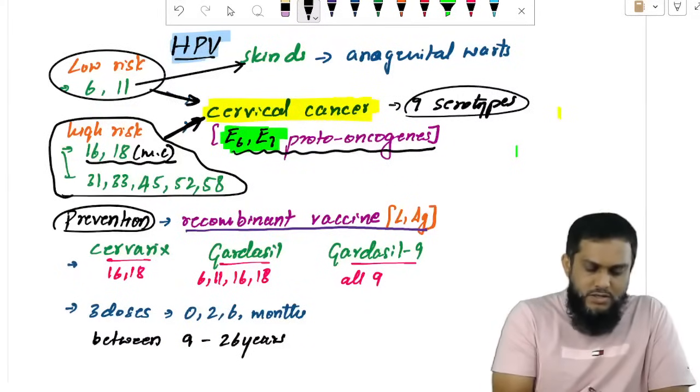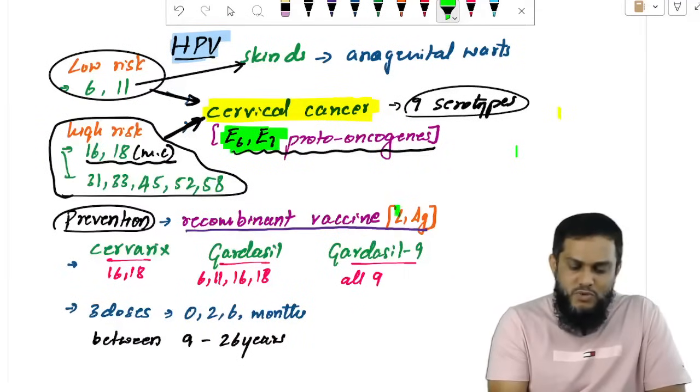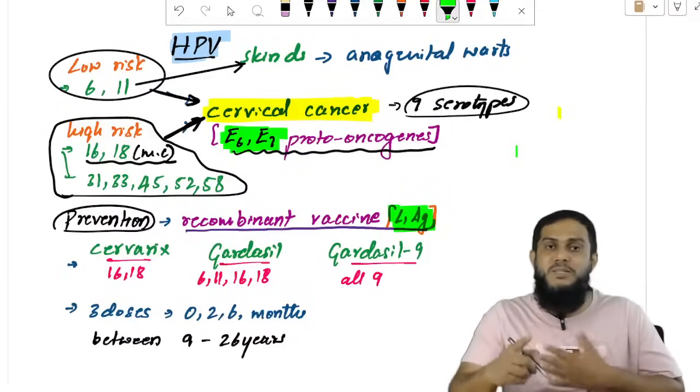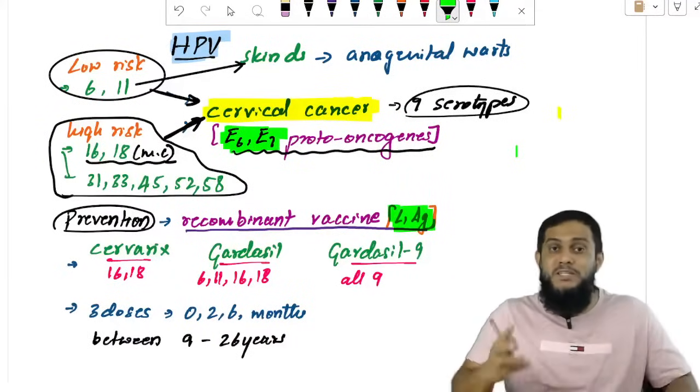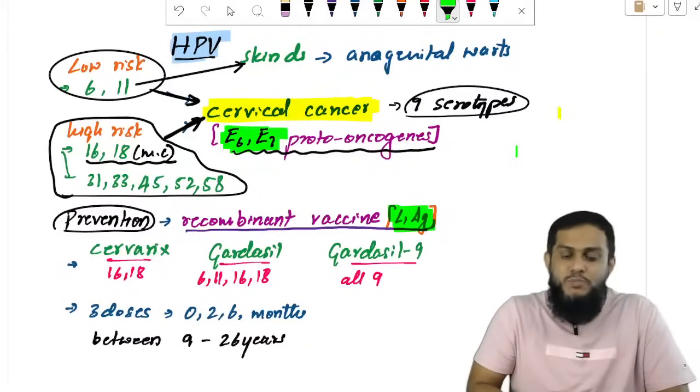How will you prevent cancer? Very simple. Take the vaccine. What type of vaccine? Recombinant vaccine, with the L1 antigen. Go back and see the 3 recombinant vaccines. One of them is HPV, human papillomavirus, L1 antigen.